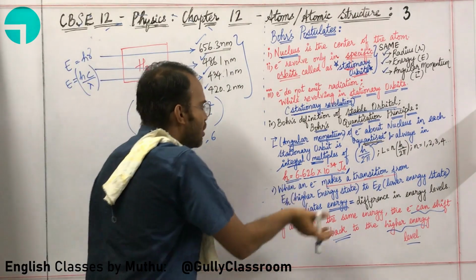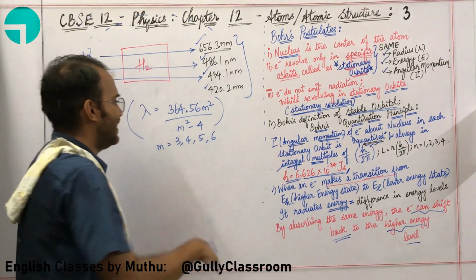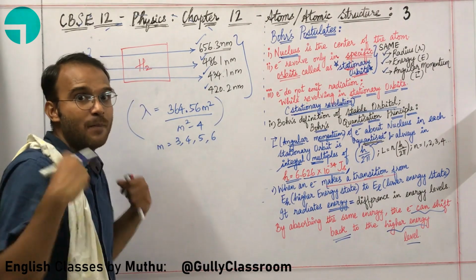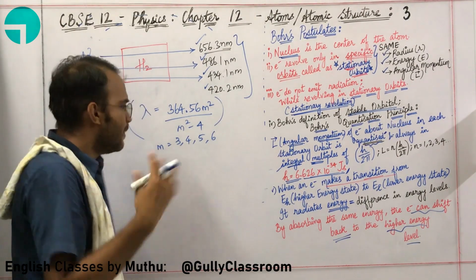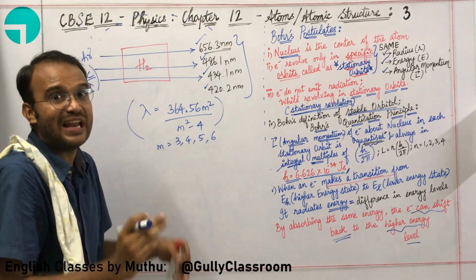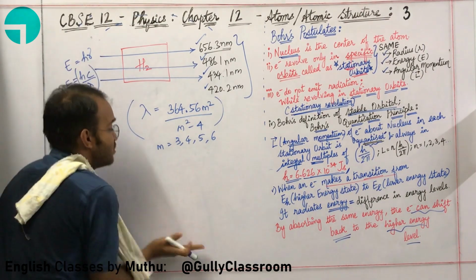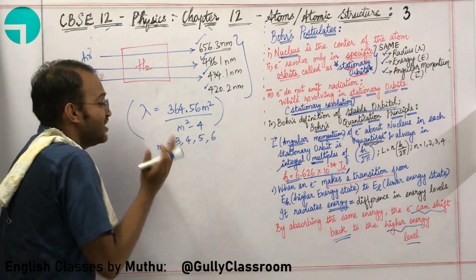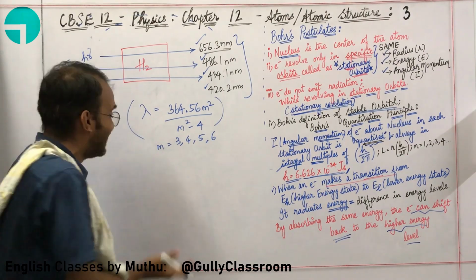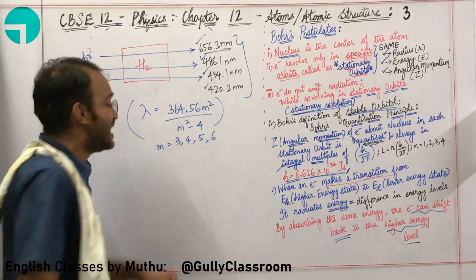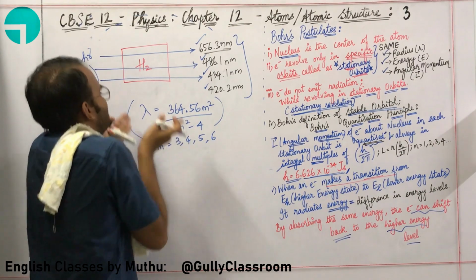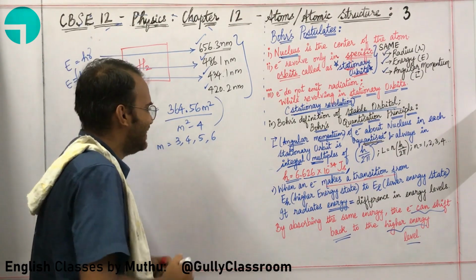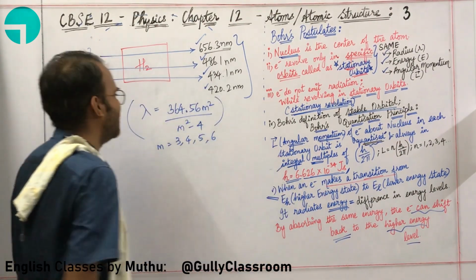But Bohr was able to explain this, because only specific electrons are decaying from specific energy levels. Only specific electrons are getting excited between specific energy levels, and because of this only specific wavelengths are being emitted. Didn't we study that particular point over here?